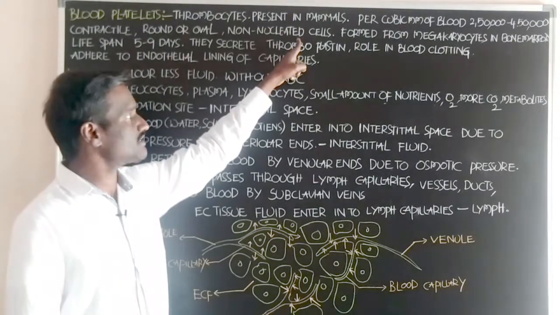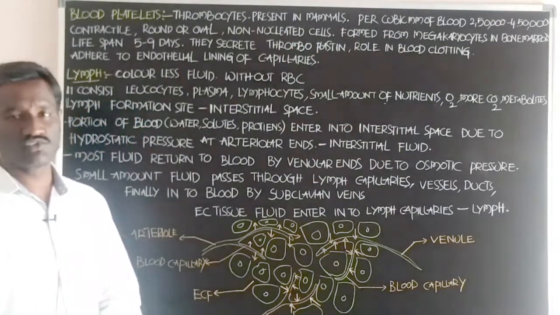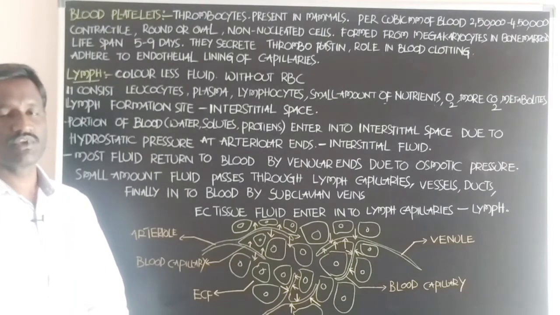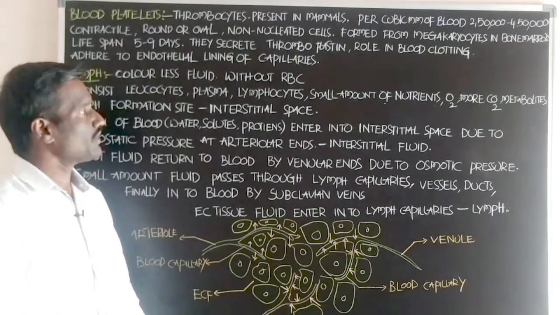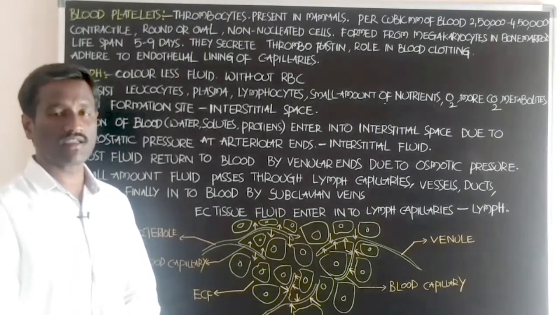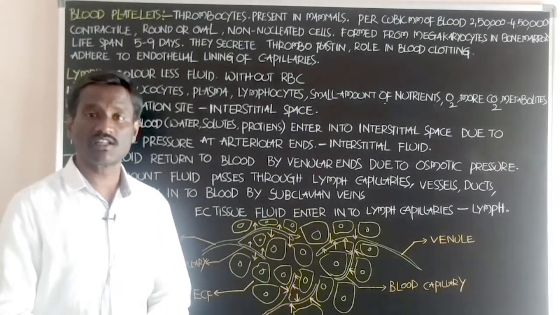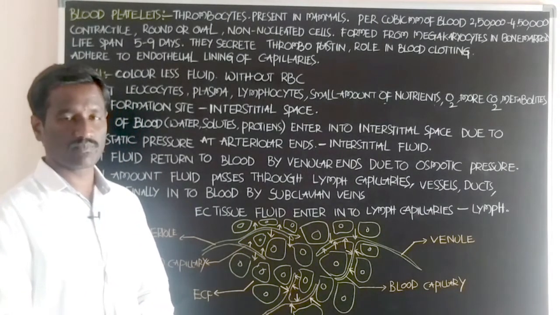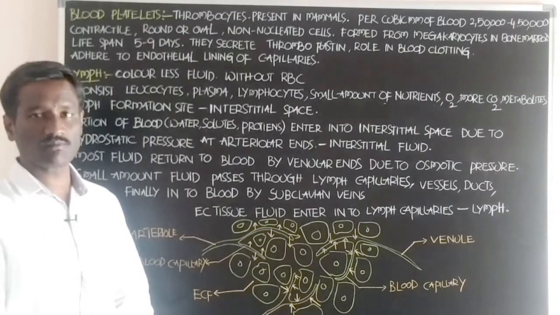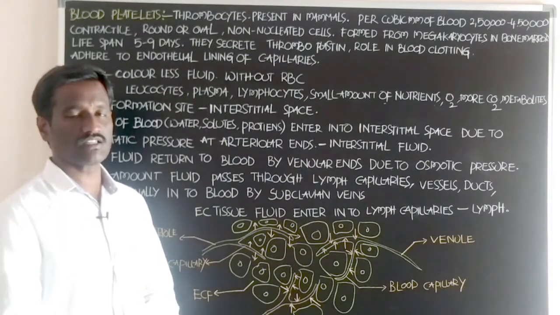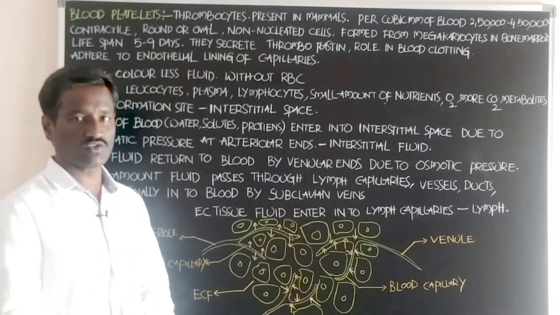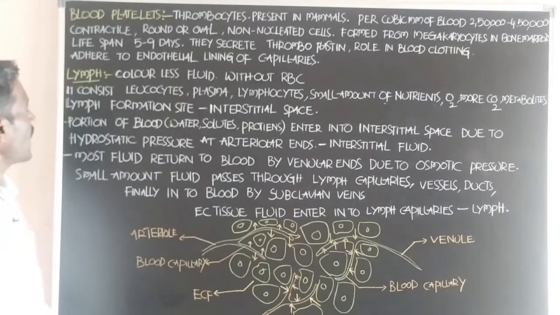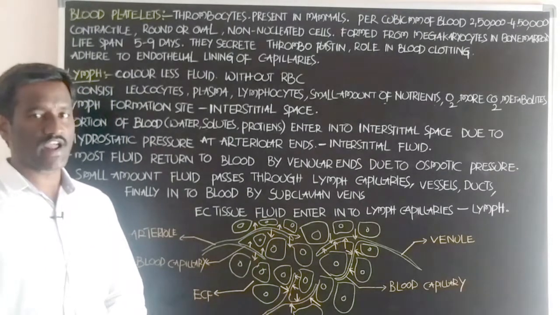The nucleus is absent in these cells, and these are produced from the megakaryocytes, which are present in the bone marrow. These are large sized cells present in the bone marrow of the human body. By the process called fragmentation, the blood platelets or thrombocytes are produced from the large megakaryocytes. Students, the lifespan of the blood platelets is 5 to 9 days.